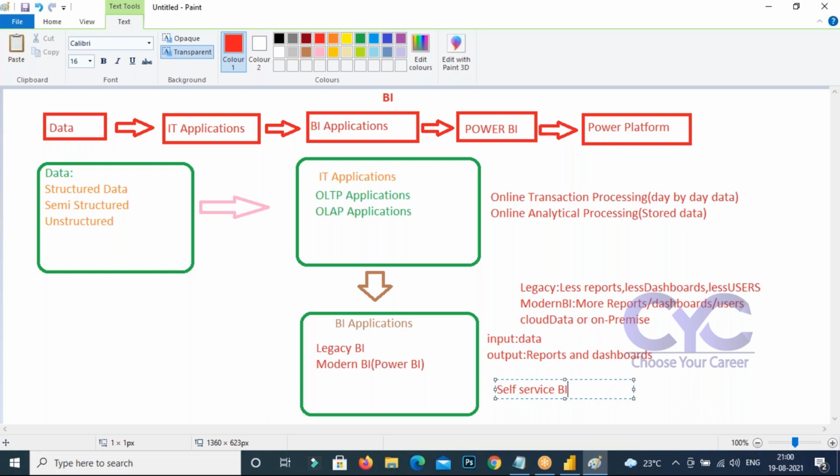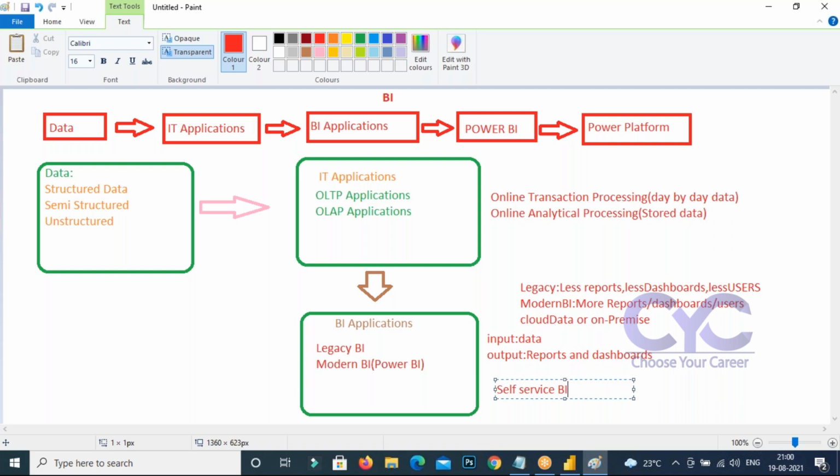Are you getting? The reports of Power BI, you can show them on multiple platforms. That's the meaning of it. The legacy reports or dashboards you can see on a web level or the desktop level. If it is legacy, you can see it on the web level or the desktop level. But when it comes to cloud based, it's not like that. Any platform, you can share it.